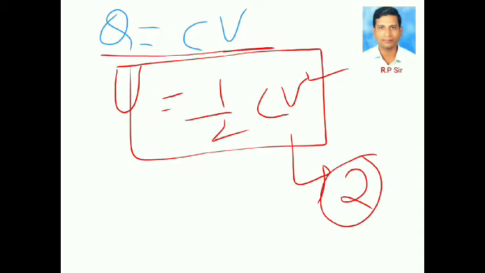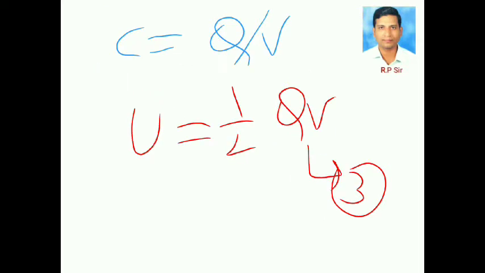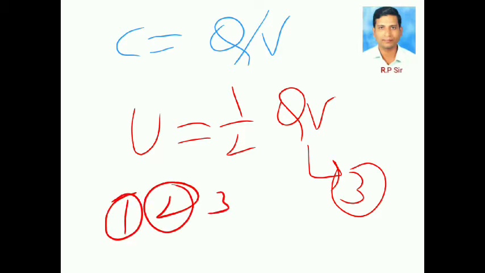If we substitute Q equals CV in equation 1, we get U equals half CV square. If we substitute C equals Q by V in equation 1, we get U equals half QV. Equations 1, 2 and 3 represent energy stored in a capacitor.